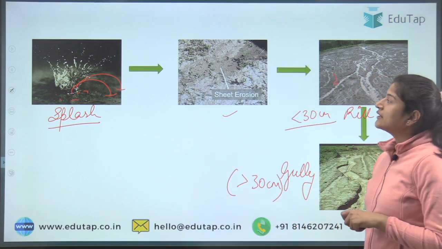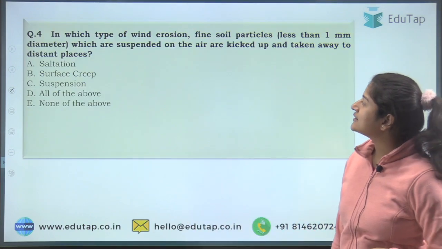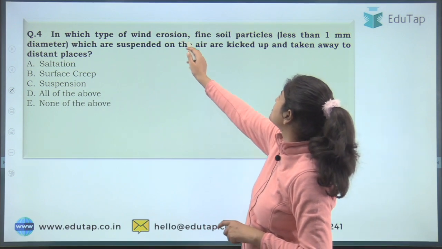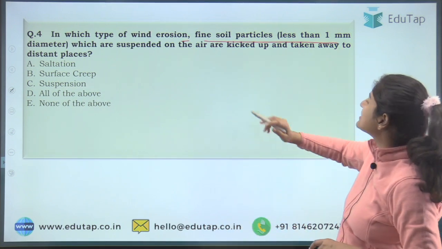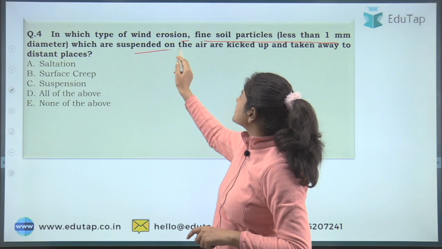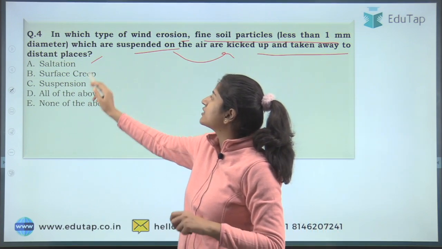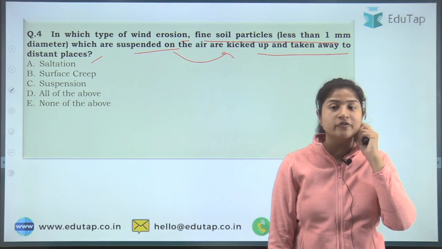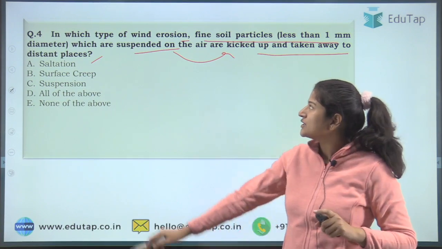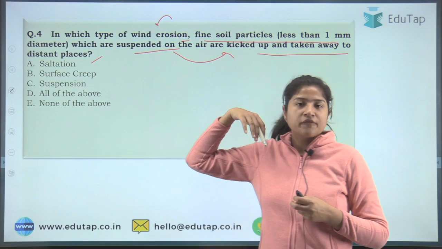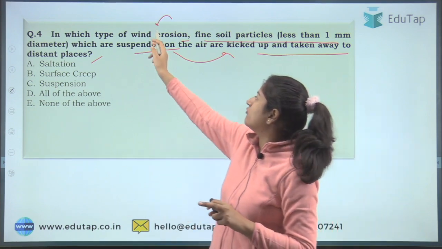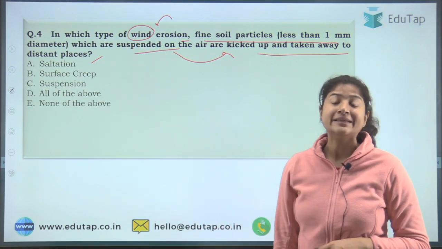Right, now let's move ahead to question number 4. It says, in which type of wind erosion are fine soil particles that are less than 1 mm diameter, which are suspended in the air, kicked up and taken away to distant places? All right, so this is the definition of one type of wind erosion, the erosion of soil that is caused by wind, and you have to tell me the correct answer.